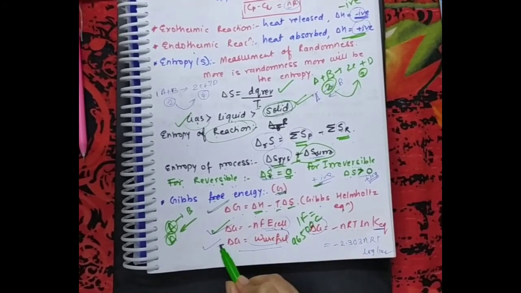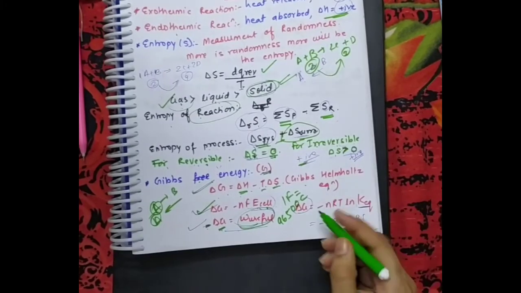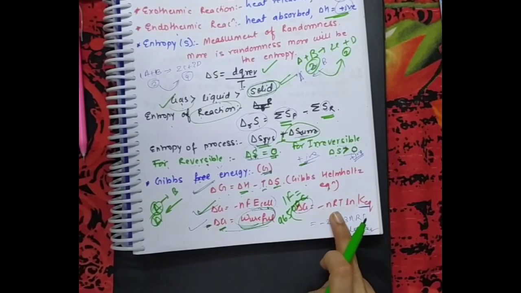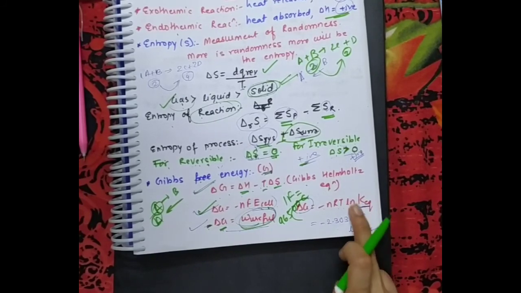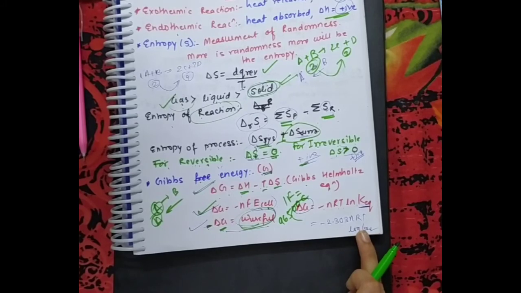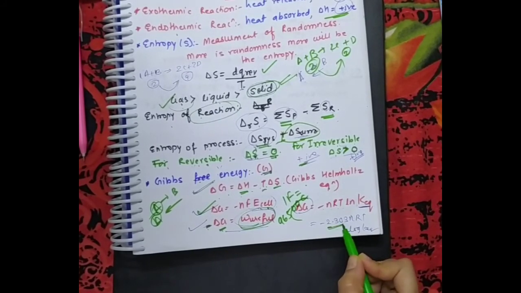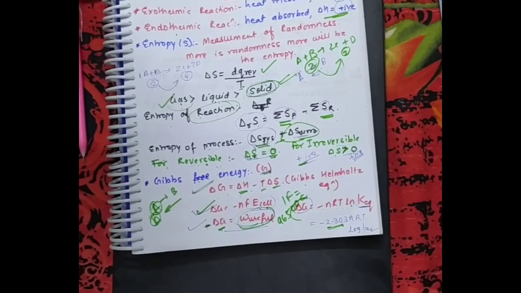One more relation: the decrease in free energy, that is minus delta G, is the useful work. If we have to calculate useful work, calculate delta G, and it will be equal to the useful work. One more relation, free energy with the equilibrium constant: delta G equals minus nRT ln K, where n is the number of moles, R the gas constant, T the temperature, ln is the natural log, log to the base e, and K is the equilibrium constant. It can be converted to log to the base 10. How to convert? Simply multiply by 2.303, and ln will be converted to log to the base 10. That's all for today's lecture.